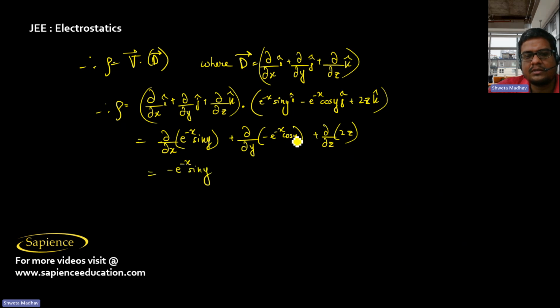And here y is the variable and x is constant, so it will be plus e power minus x sin y, since d by dy of cos y is minus sin y. And here z is the variable, so it is plus 2. So this is rho, the volume charge density.